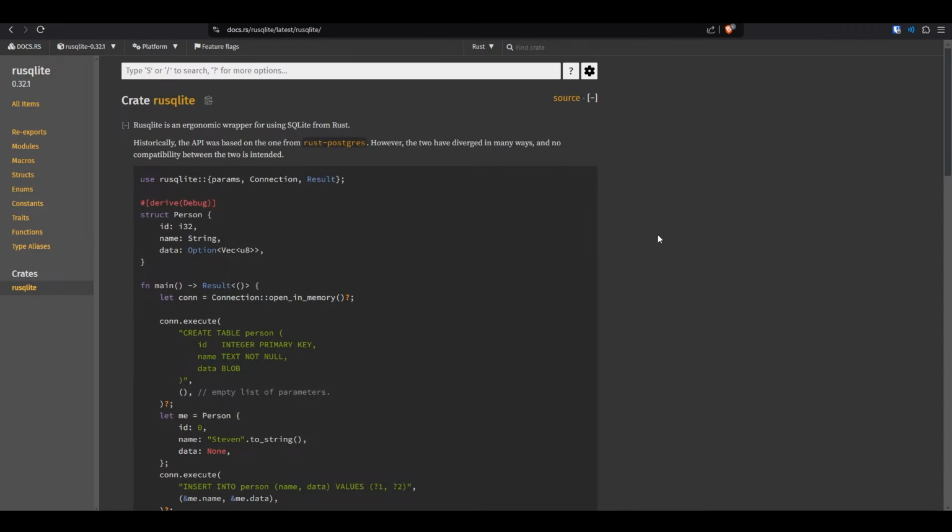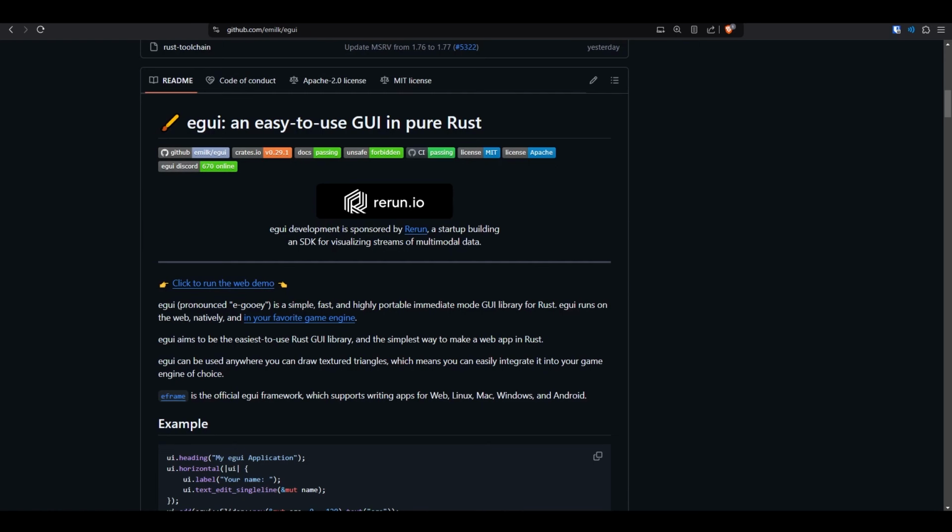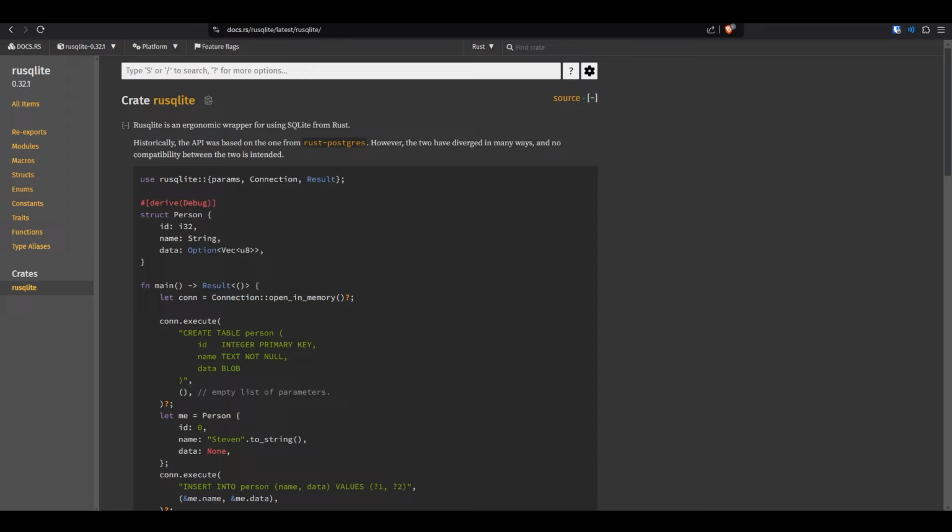On day 5, I got quite worried I would not make it because there were only 3 days left and I was still just researching and reading. And I got quite overwhelmed because I'm still learning Rust. I don't know anything about egui or rusqlite. And on top of that, I have to figure out how to connect everything to work together.